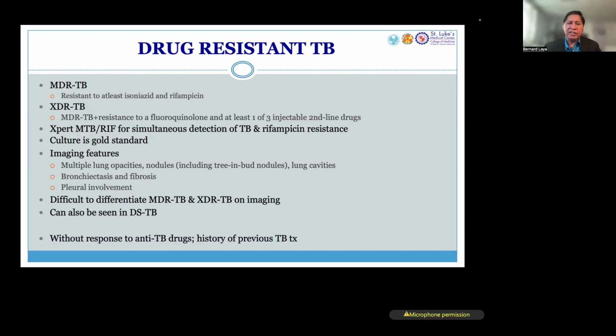And these findings could also be seen in drug-sensitive TB. So we have to correlate it clinically. The first thing that you have to keep in mind is if the patient is not responding to TB treatment and the patient has previous TB treatment, but it could be, you know, incomplete, or the patient could be non-compliant.